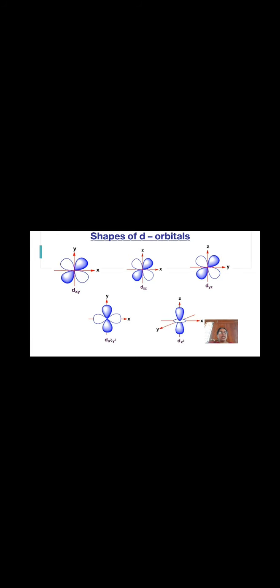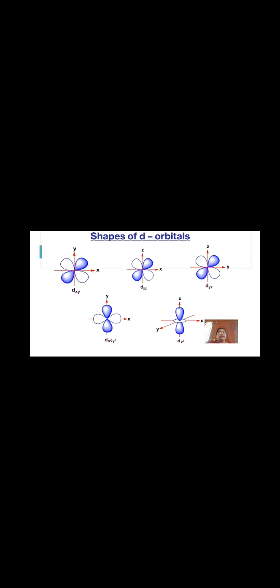Before going to the d orbital splitting in octahedral complexes, we have to understand CFT clearly. We must know the shapes of d orbitals. Now our topic is shapes of d orbitals: the shapes and the orientation of d orbitals in a transition metal atom. The 5 d orbitals of a metal are designated as dxy, dxz, dyz, dx square minus y square and dz square.